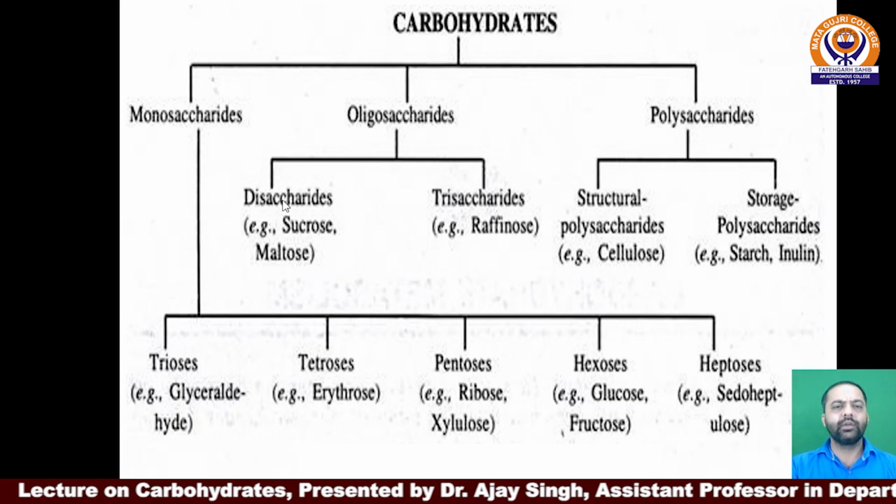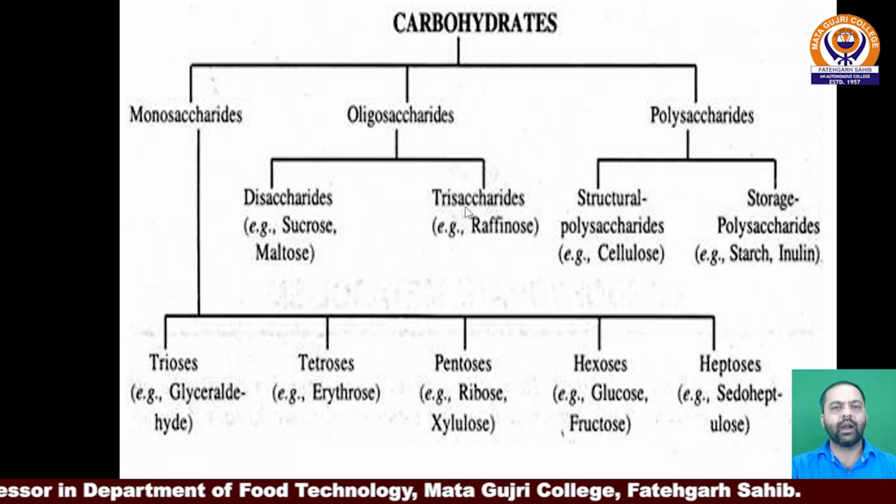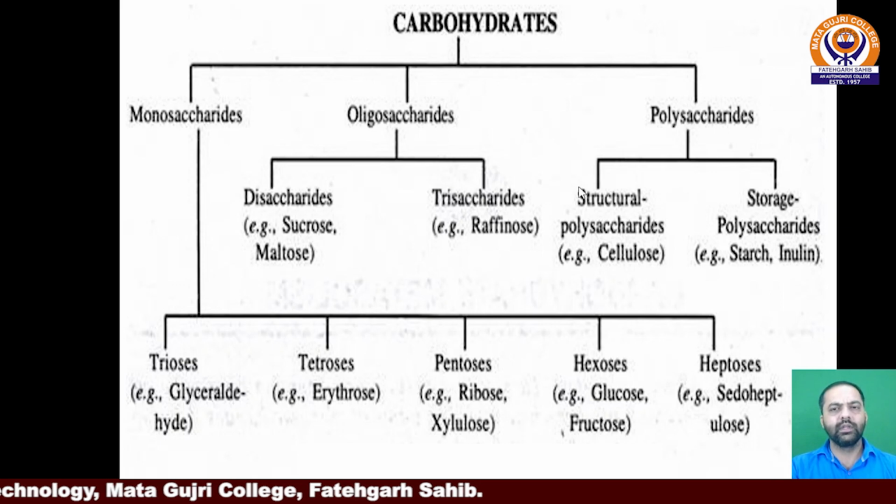Oligosaccharides have 2 to 6 monosaccharide units. Two monosaccharide units when joined form disaccharides, for example, sucrose, maltose or lactose. Three monosaccharide units when combined form trisaccharides, for example raffinose and so on.